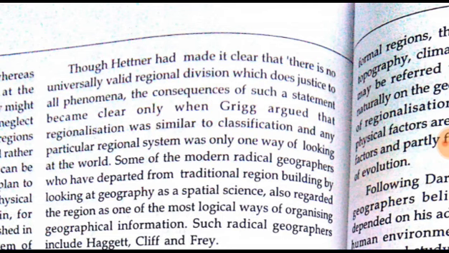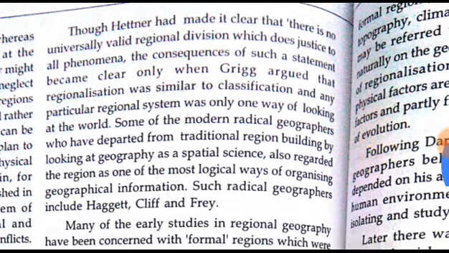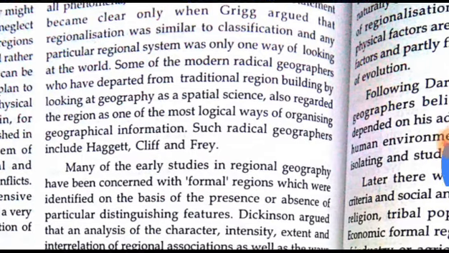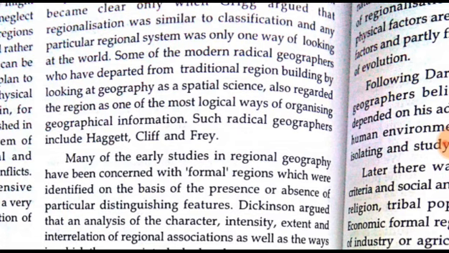Some of the modern radical geographers who have departed from traditional region building by looking at geography as a spatial science also regarded the region as one of the most logical ways of organizing geographical information.